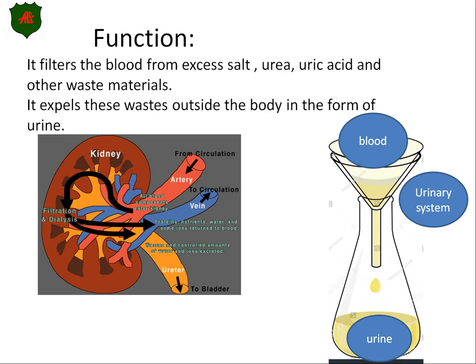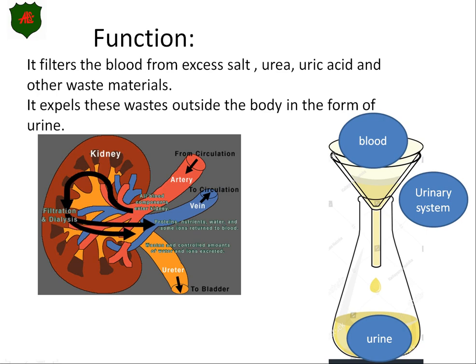So it filters the blood, cleans the blood, then gets rid of these kinds of waste outside your body in the form of something called urine, okay? That's great. So again, it filters your blood from excess salt, urea, uric acid, and other waste materials, and then gets rid of them outside your body in the form of urine.